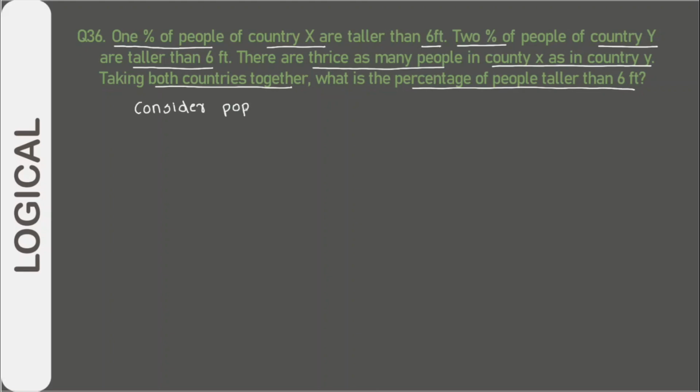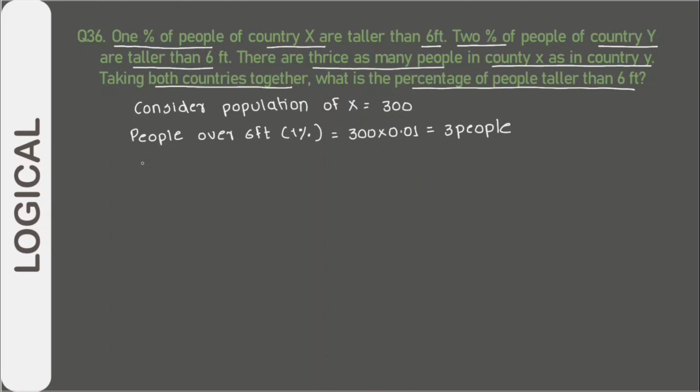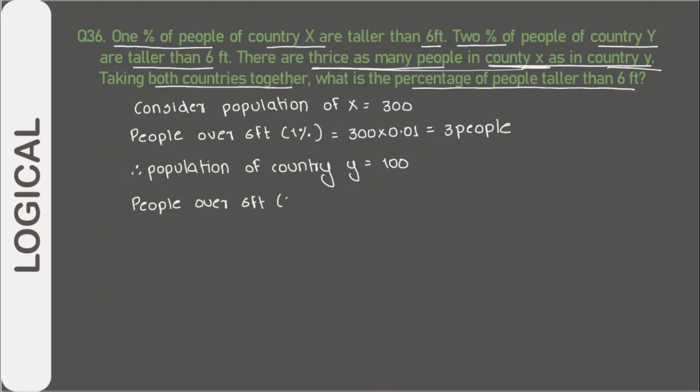So we consider the population of X to be 300 people. The people over 6 feet, that is 1%, are 3 people. The population of country Y will hence be 3 times less than country X, that is 100. People over 6 feet in Y, 2%, are 2 people.